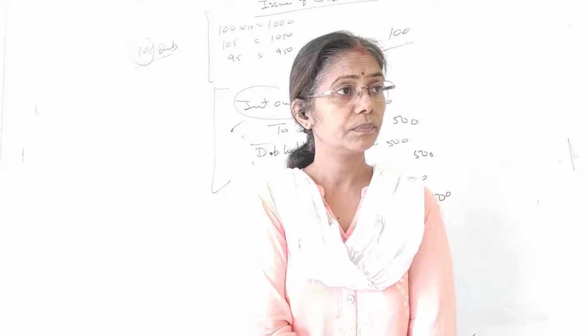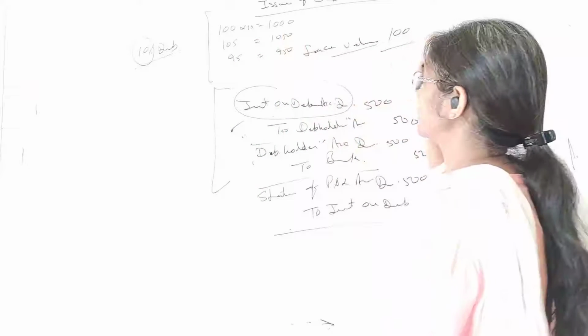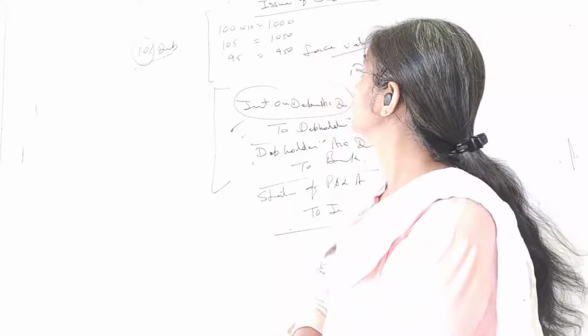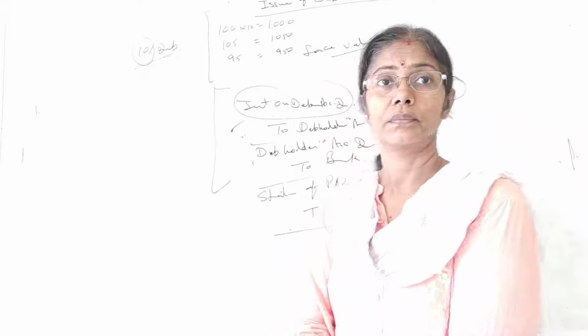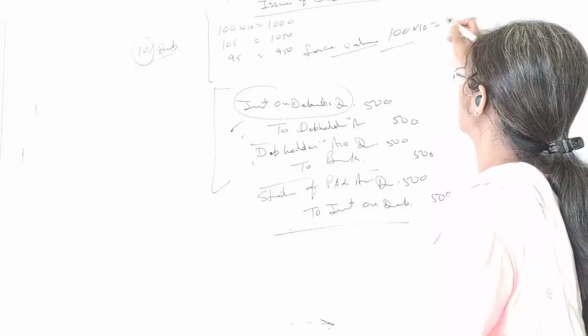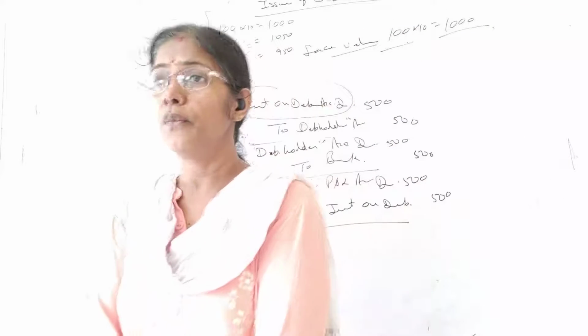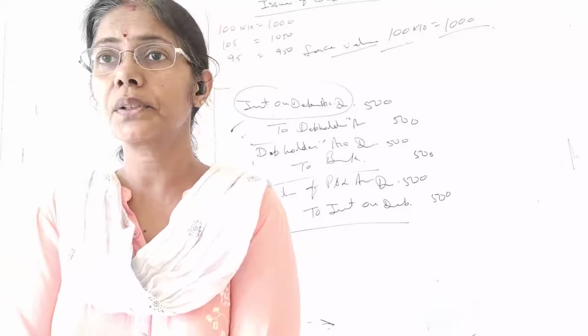Alright? In all the three cases, face value is 100. With 10 debentures, we calculate the amount as 1000. So at which amount I will be calculating interest?